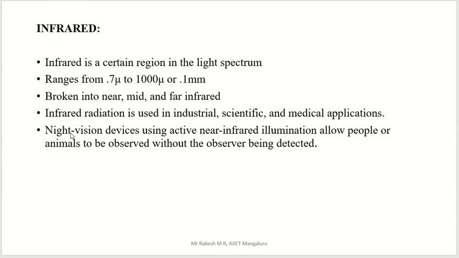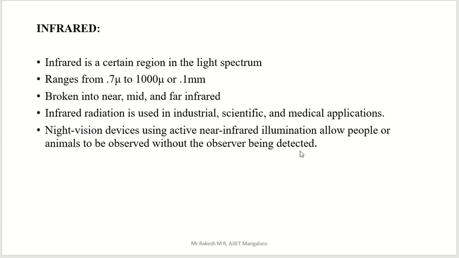You know about the night vision device using active near infrared illumination, which allows people or animals to observe without the observer being detected. In the night, the human eye can't detect animals or other humans.